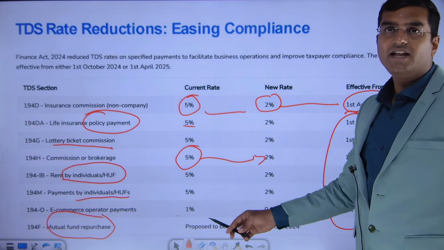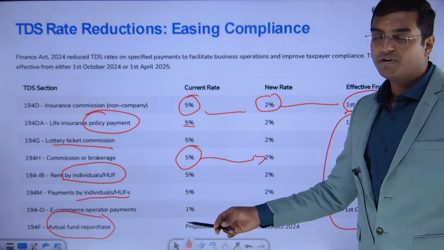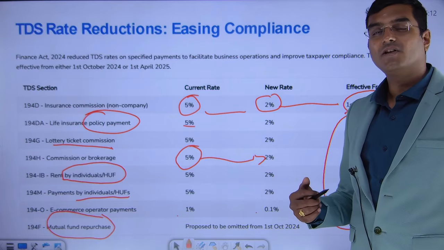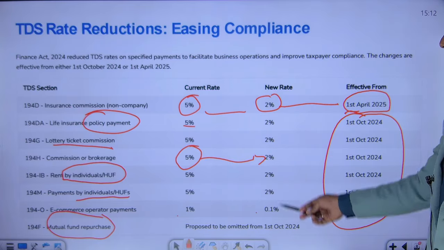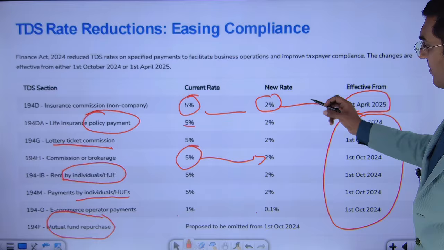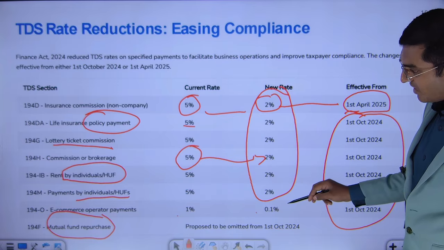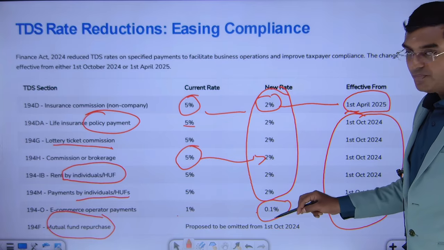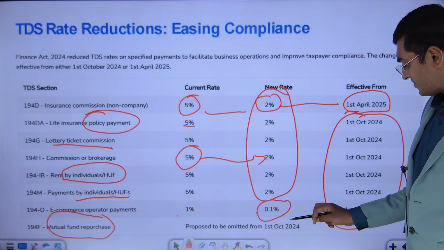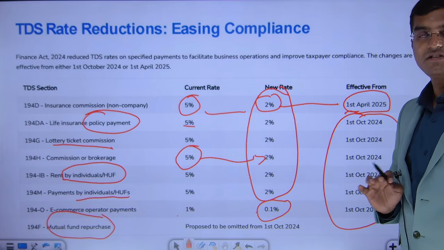See, in case of TDS rates, I understand remembering section numbers is not critical. You can just remember this, dear friends, because there is a change. Majorly, if you see everything, the new rate is 2%, except for your e-commerce operator. From 1%, it is reduced to 0.1%. Only that, if you remember, that is more than enough.